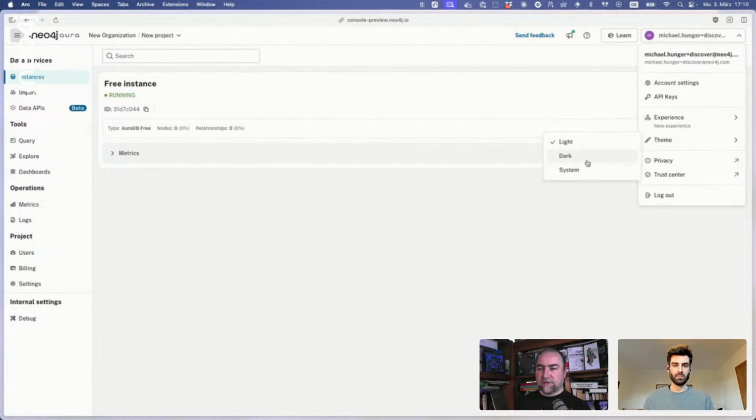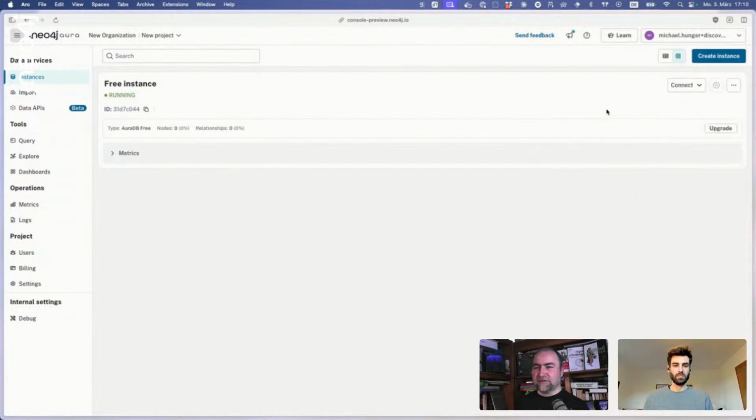We can switch this. There's theme switches, so we can do light, dark, system. I'm actually more of a light theme person, interestingly, but probably because I'm old.